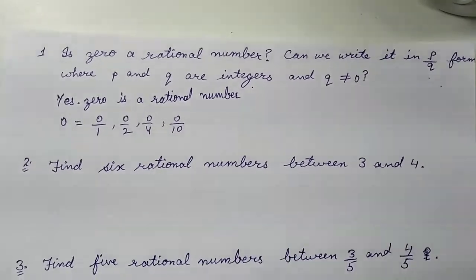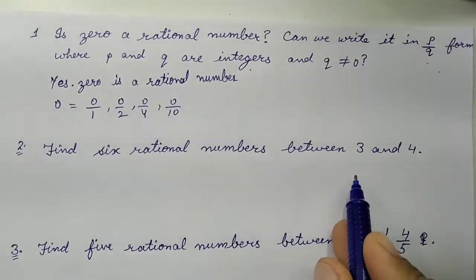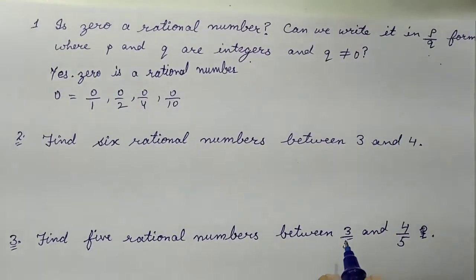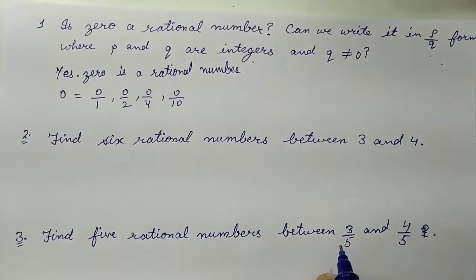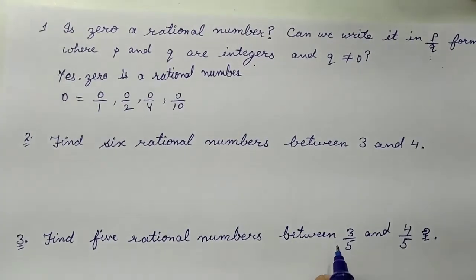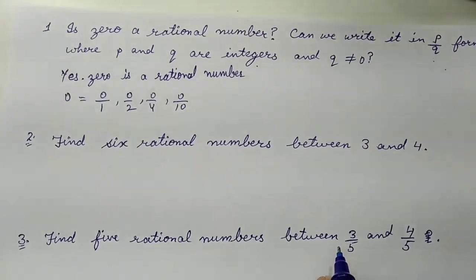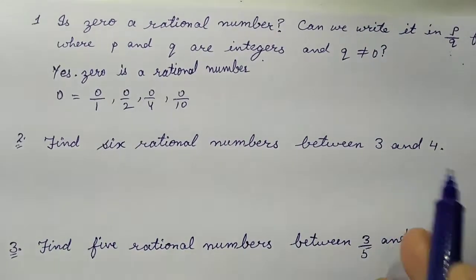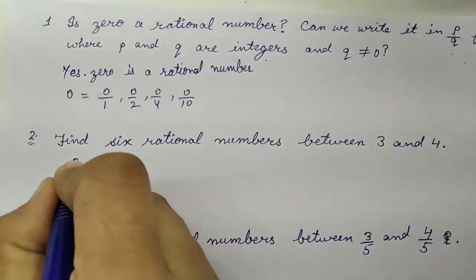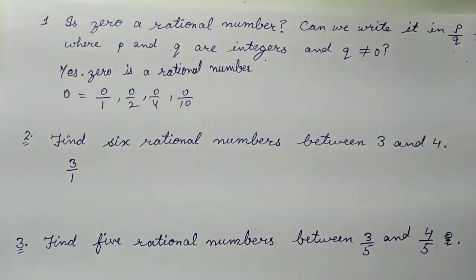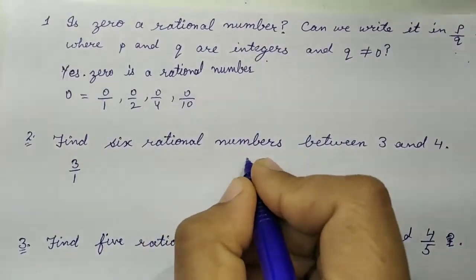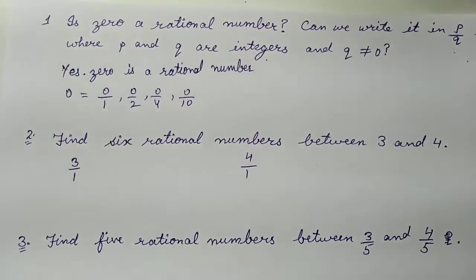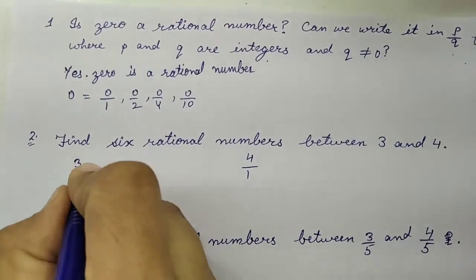Find 6 rational numbers between 3 and 4. We have already done such questions in class 8. Exercise 1.2 was there. So we have to write 6 rational numbers between 3 and 4. 3 means 3 by 1. 4 means 4 by 1. We have to write 6 rational numbers.